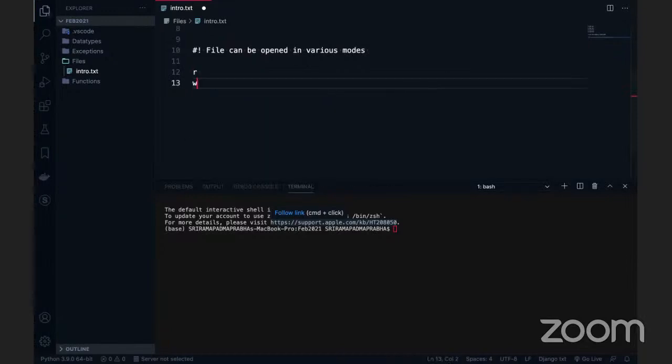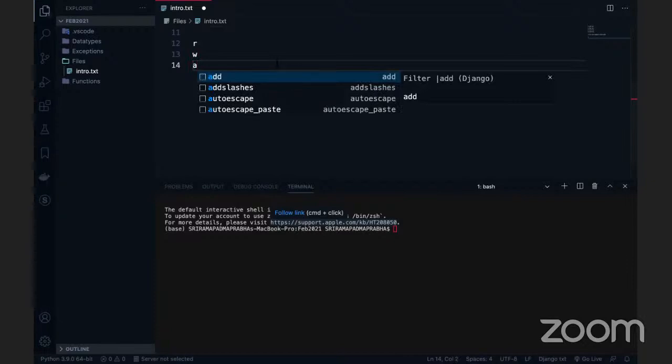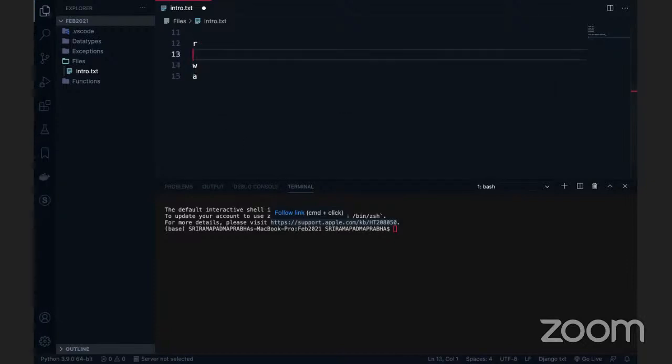Next is W plus mode, and next is A plus, which is the append mode. There is another special mode called the exclusive mode, that is X. We'll discuss it later. That's 1, 2, 3, 4, 5, 6, 7, totally 7 modes: R and R plus, W and W plus, A and A plus, and X mode.